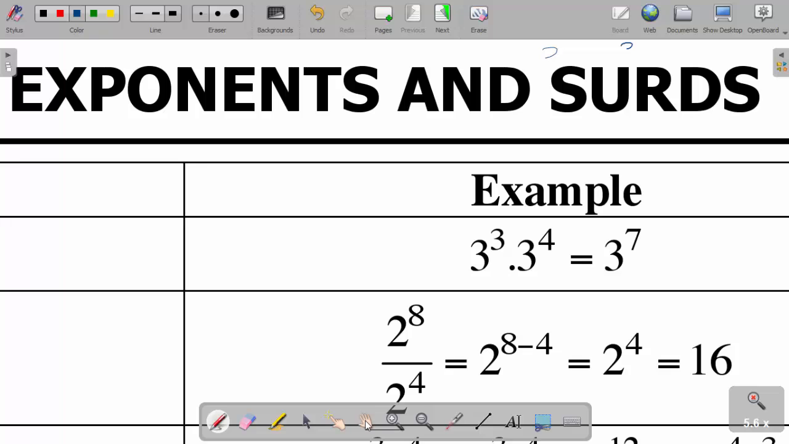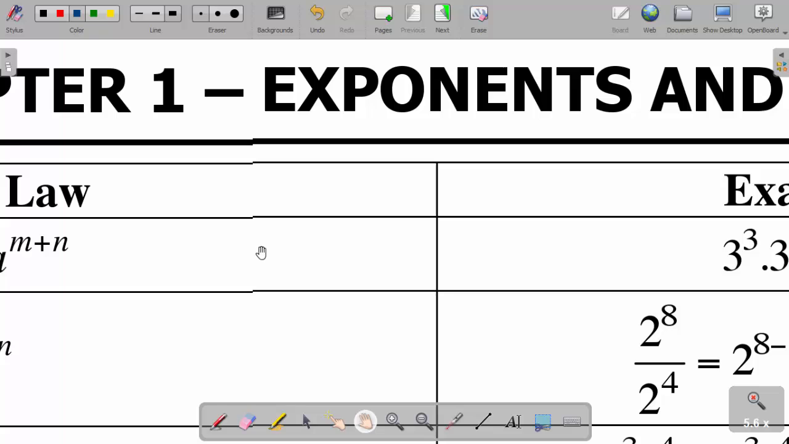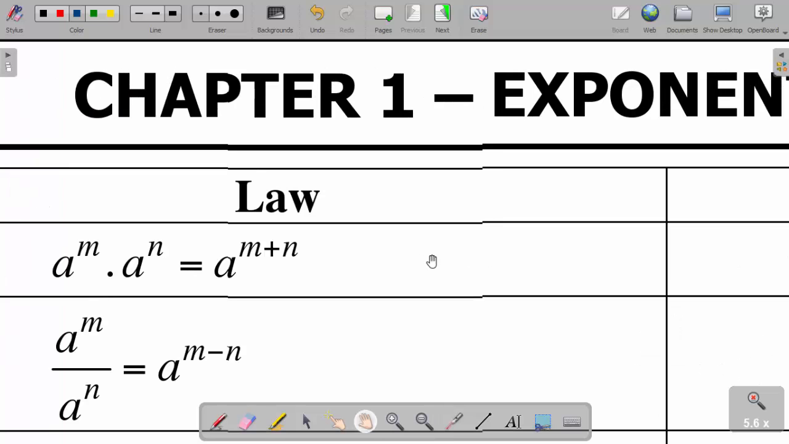Today, I want us to start with exponents and surds. This is our first video for the lessons of 2022. Okay. Now, exponents and surds, we have got the laws which govern exponents and surds, and I want us to start from there. These laws are from grade 10, but we have to revise them so that we understand them properly.